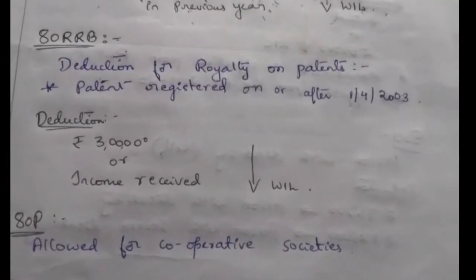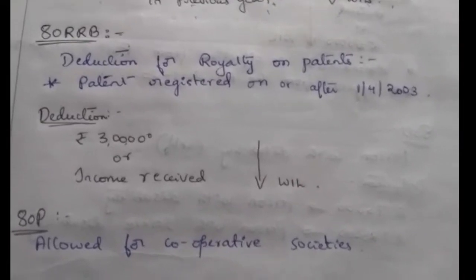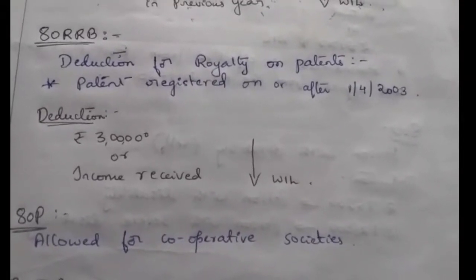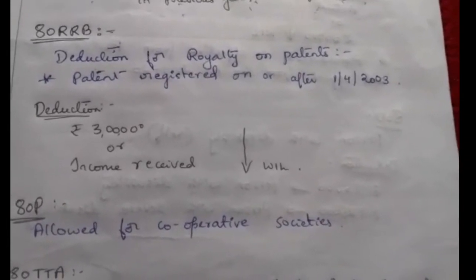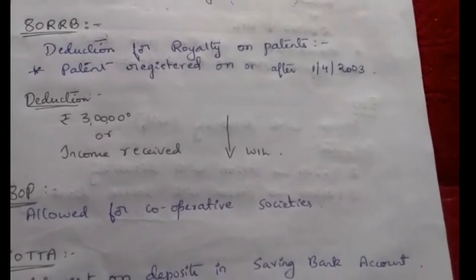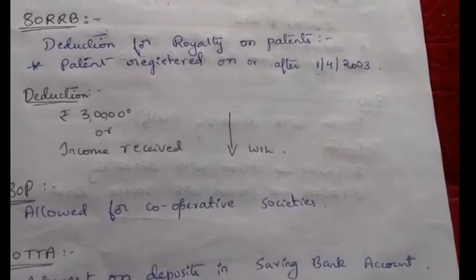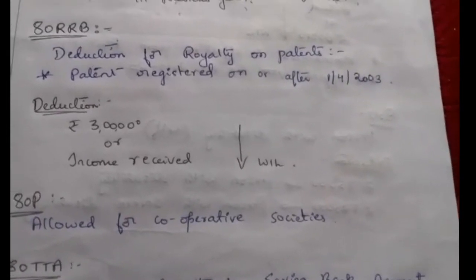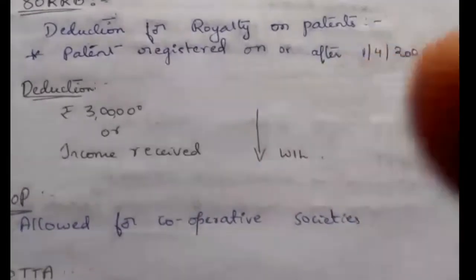Royalty on patent means use of any legal right or innovation. For example, if you have invented any product which benefits the public, a company will purchase your product from you and sell it to the customers.